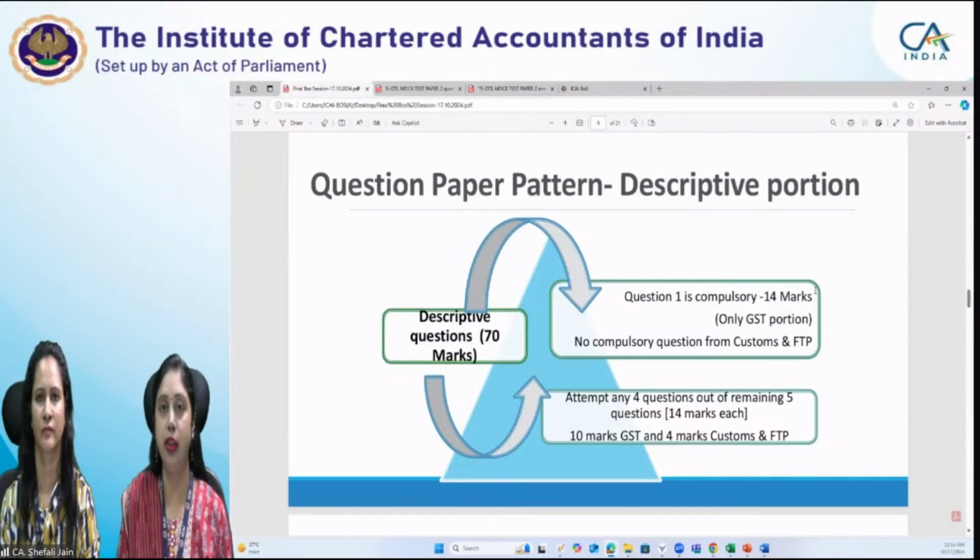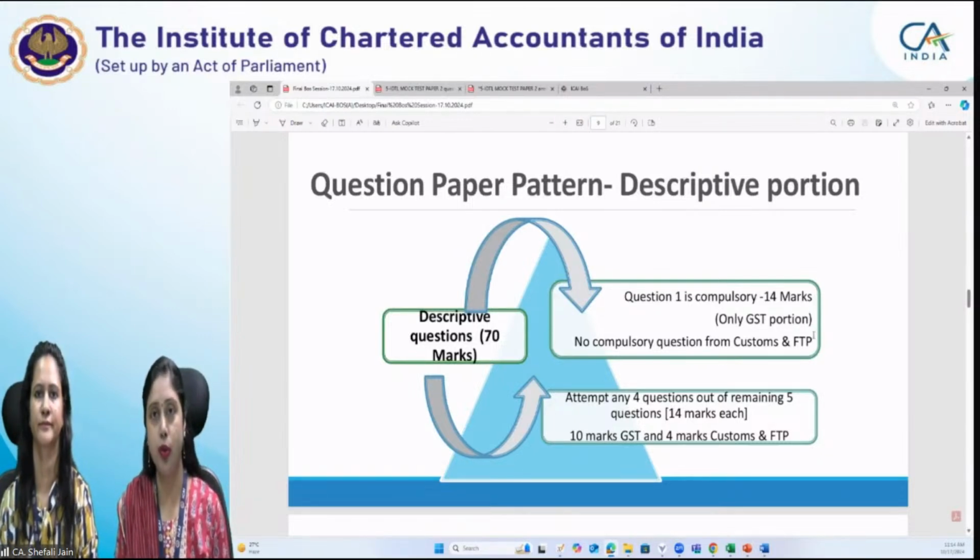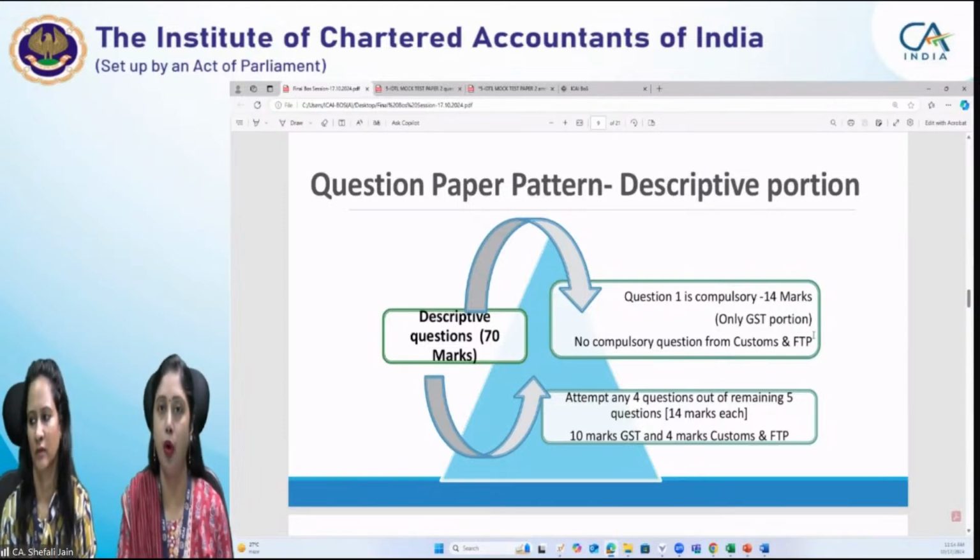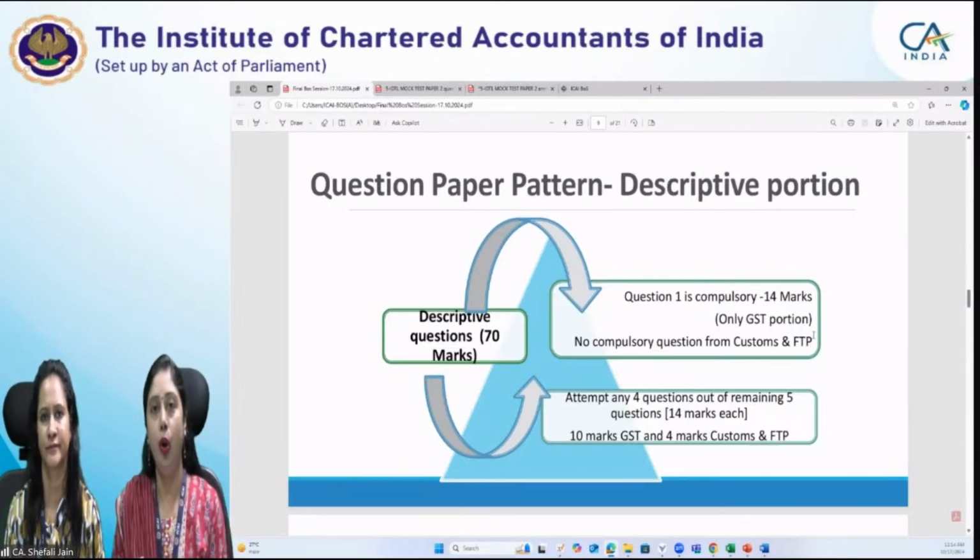It generally asks for the computation of net GST payable. So it is an integration of all the substantive provisions of GST, from the chapter starting from supply almost till ITC. Generally, almost all the significant provisions are tested in this particular question. So that is why, during the section-wise weightage which we discussed in the last session, if any of you have any query regarding anything discussed during the previous session, you can specifically ask it in the chat box, then we can answer it. Otherwise, we'll be focusing more on the examination today.